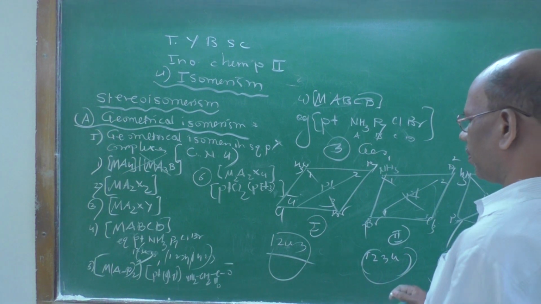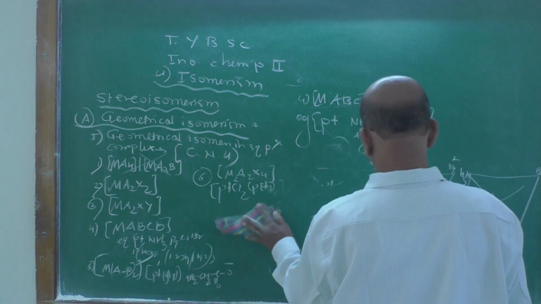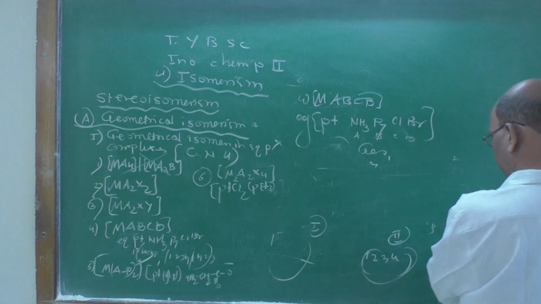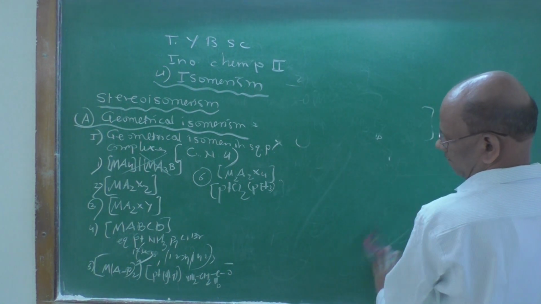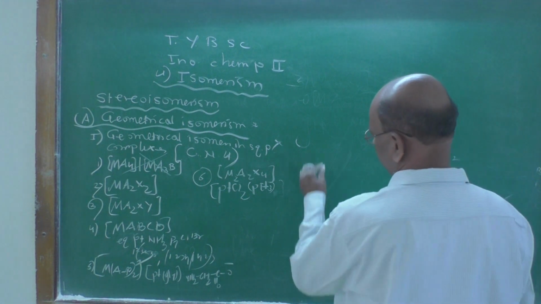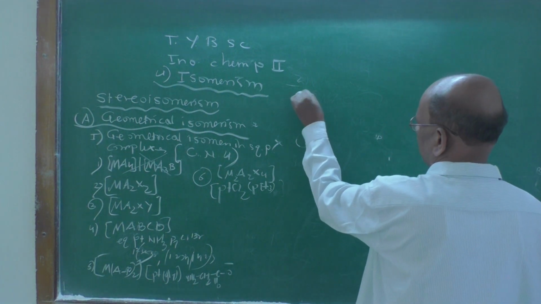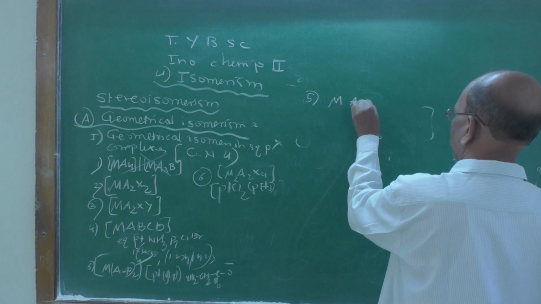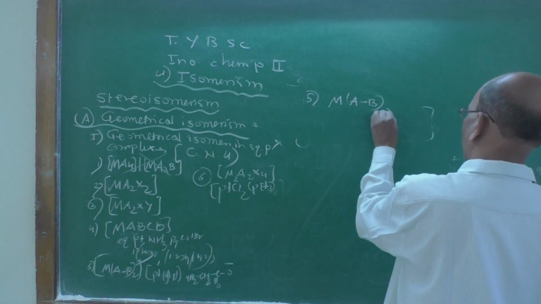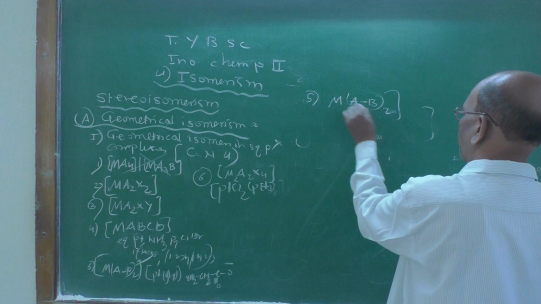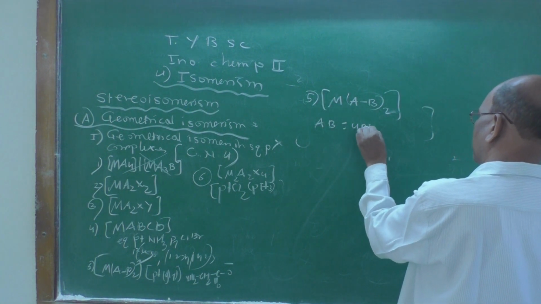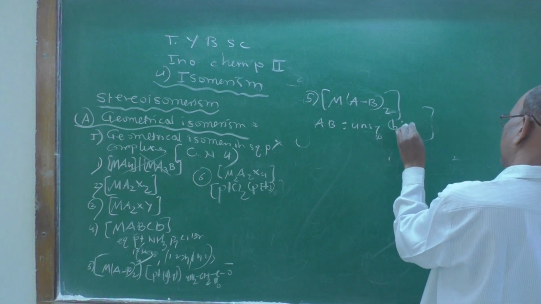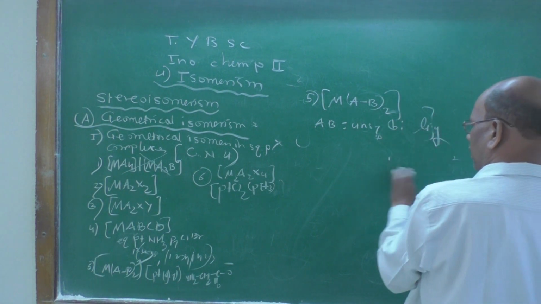Then the fifth type of complex will be MAB2 type of complex, where AB is an unsymmetrical bidentate ligand.